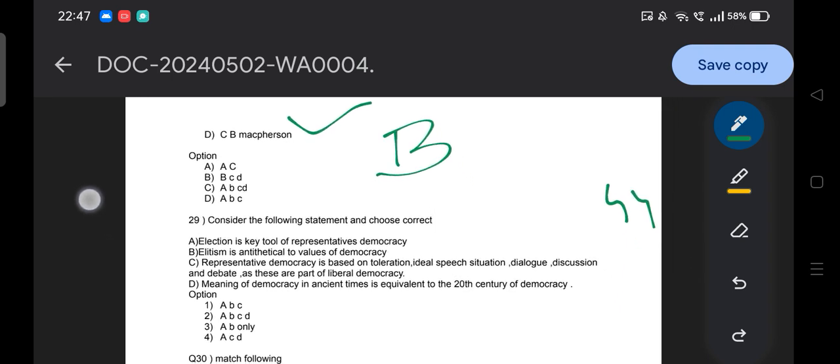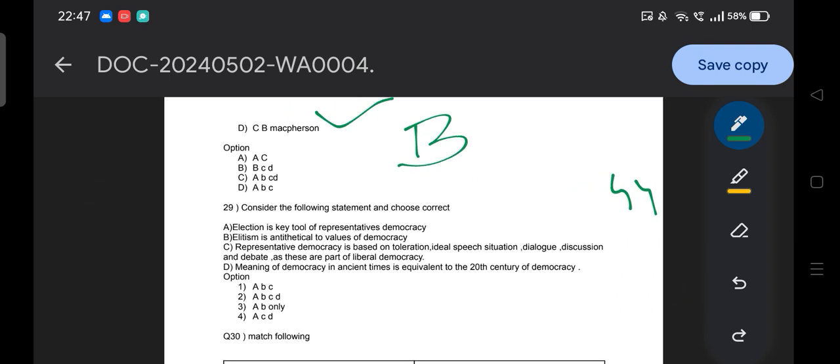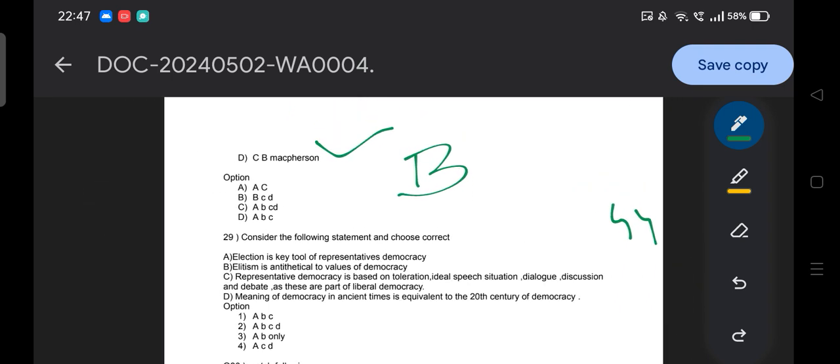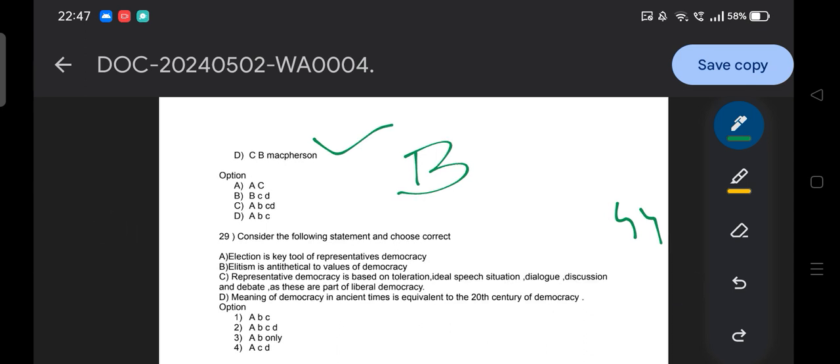Consider the following statements and choose the correct one. Option A, election is a tool of representative democracy. Option B, elitism is antithetical to the values of democracy. Option C, representative democracy is based on toleration, ideal speech situation, dialogue, discussion, and debate, as these are also part of liberal democracy. Option D, the meaning of democracy in ancient times is equivalent to the meaning of democracy in the 20th century. So you need to find the correct one.